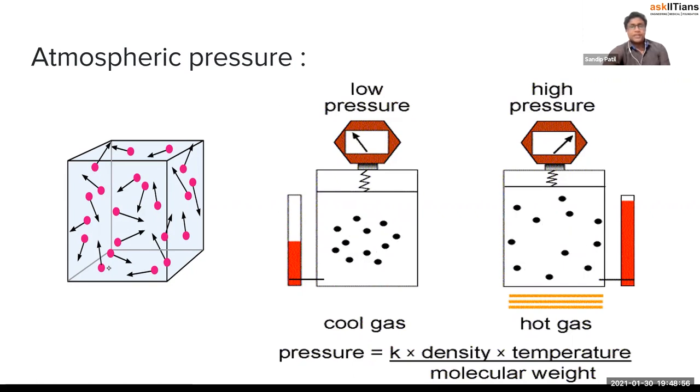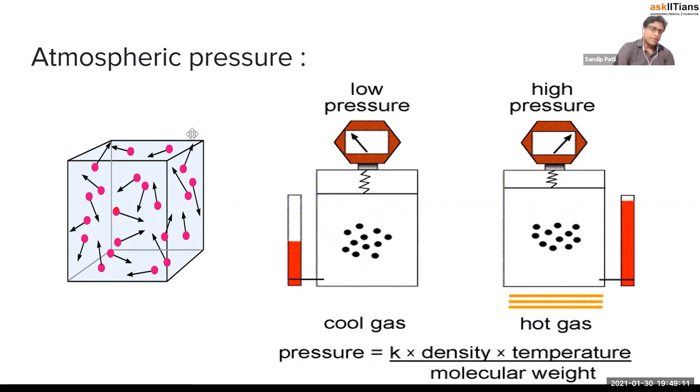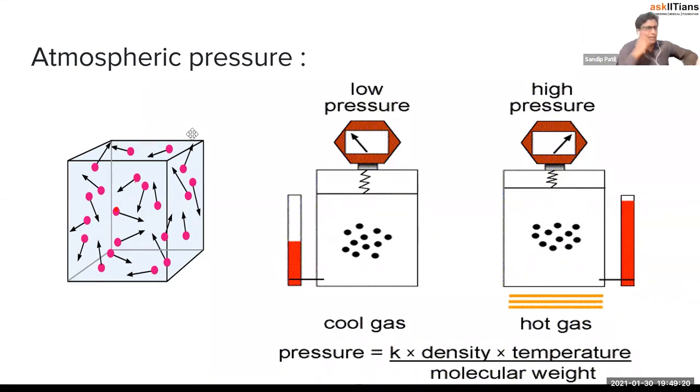Because you can see air has some molecules like this, right? These molecules are moving in random, different directions. These molecules are going to apply some pressure, even though we cannot feel that pressure if we are sitting or standing. But there is pressure due to air, or atmosphere, also, right?